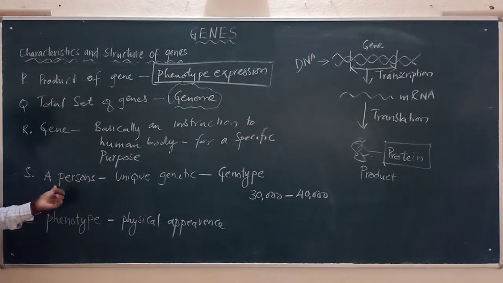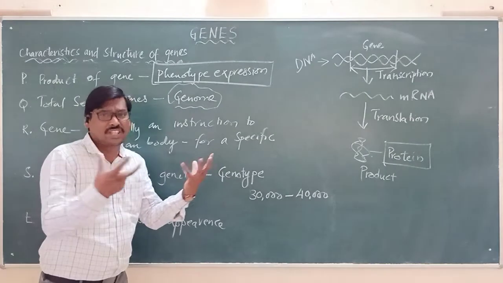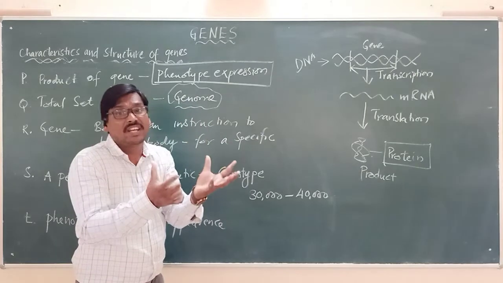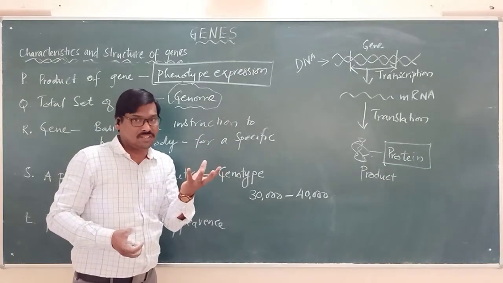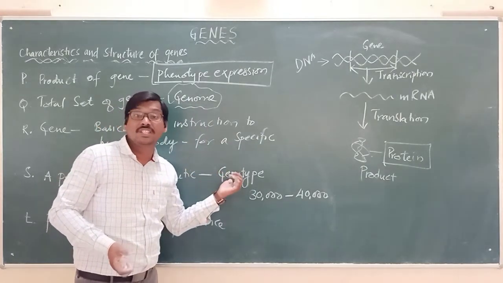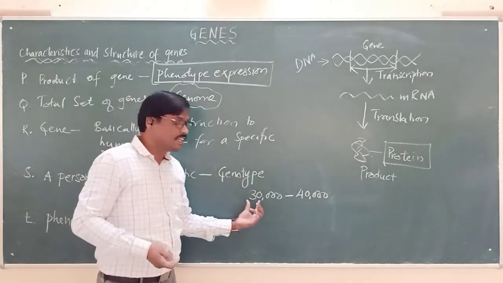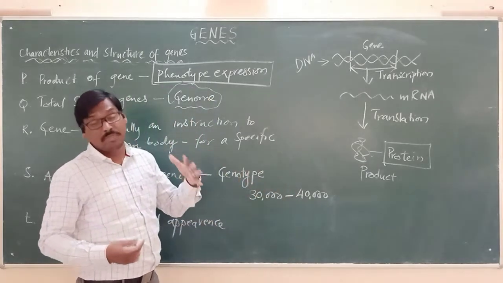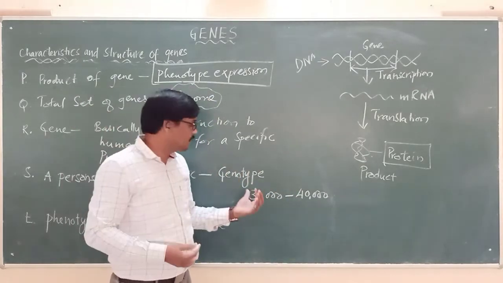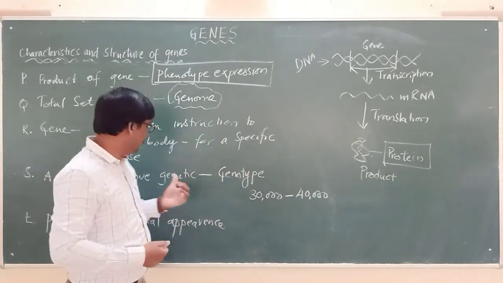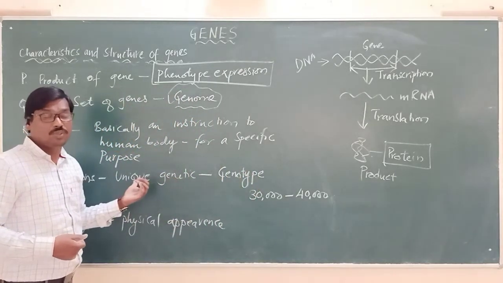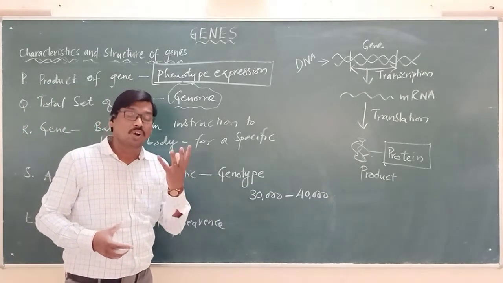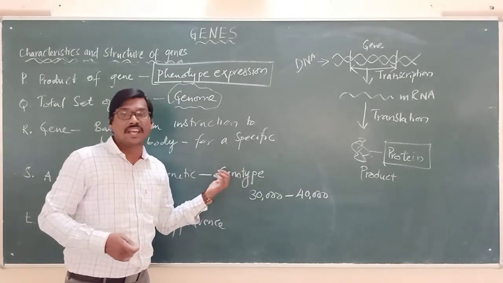And a person's unique genes, all the genes, is called what? Genotype. The complete genetic constitution is called the genotype. This genotype may contain a number of genes, maybe up to 30,000 to 40,000 genes present. All these genes we are also calling the genotype. It is the uniqueness of the genes, the genetic constitution of an individual.